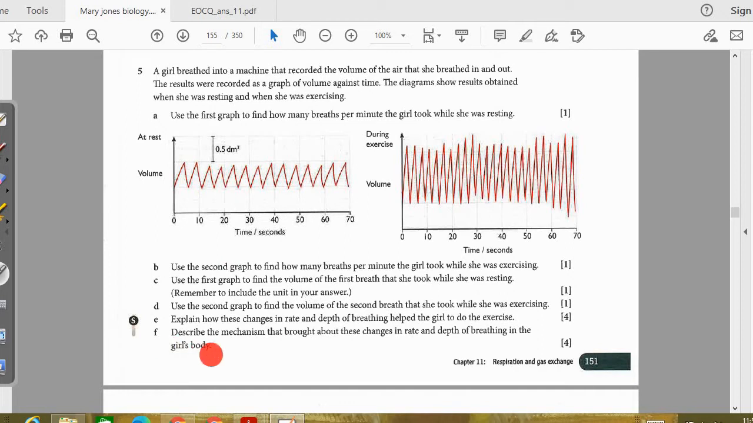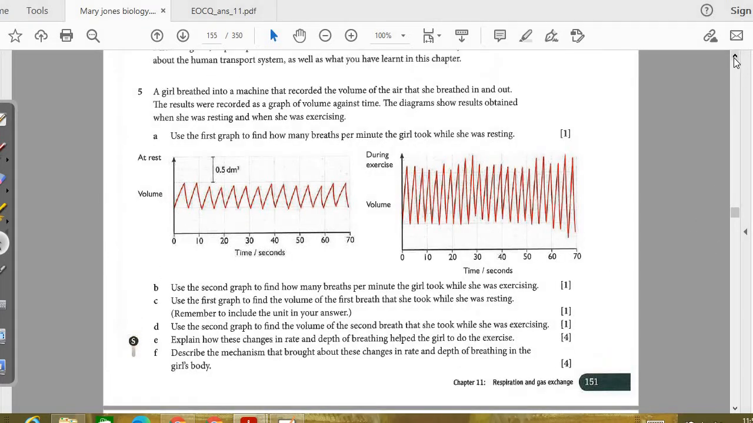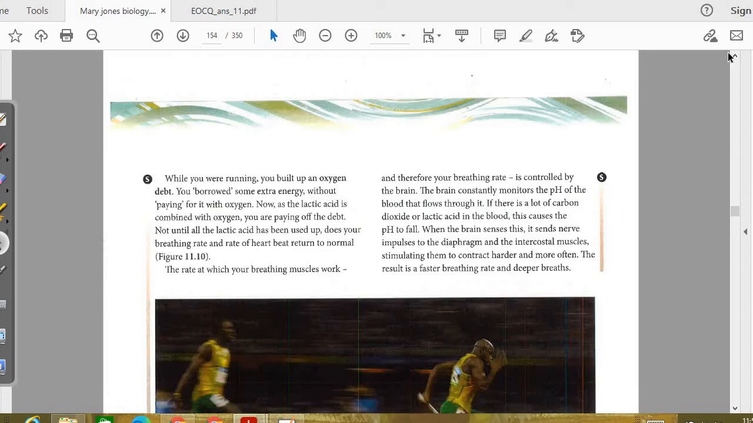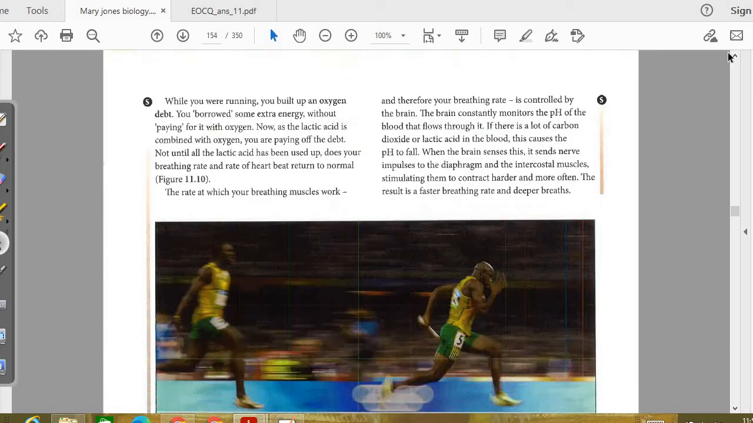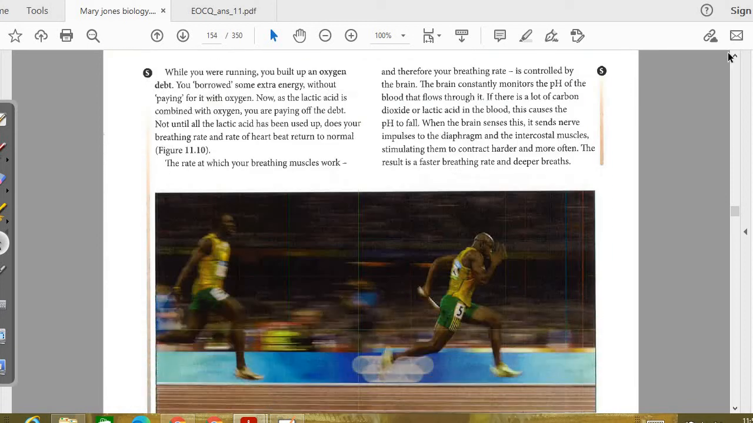Next up, we have: describe the mechanism that brought about these changes in rate and depth of the breathing in the girl's body. Now, what is the mechanism that has changed when the person was breathing very deeply and rapidly? For this question, you have to go through the concept of the changes in the pH, where the blood will sense what kind of changes has taken place.